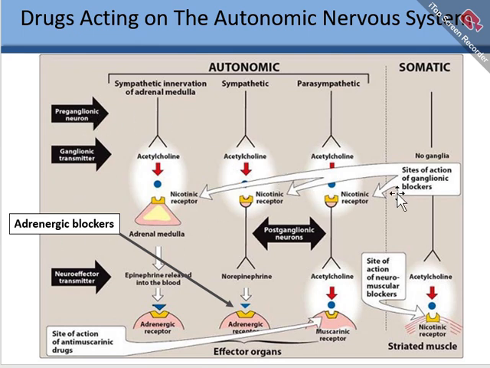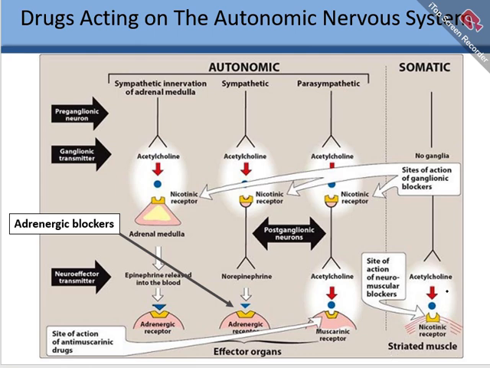Finally, the last important point in the presentation is, what are the different types of drugs which act on the autonomic nervous system? Here I try to show different classes of drugs which act on the somatic and autonomic nervous system. First of all, we have discussed that the somatic nervous system controls striated muscles which are in our control. So this is the voluntary control.